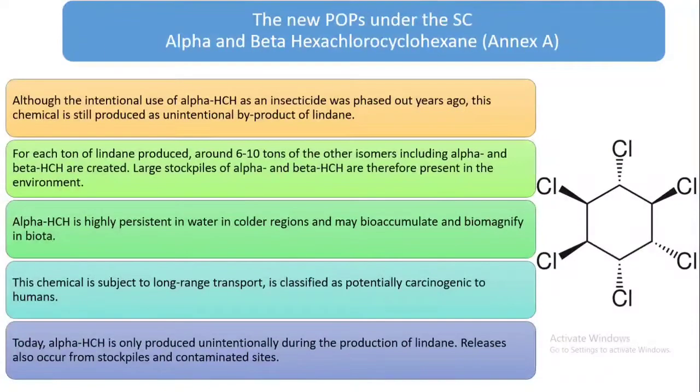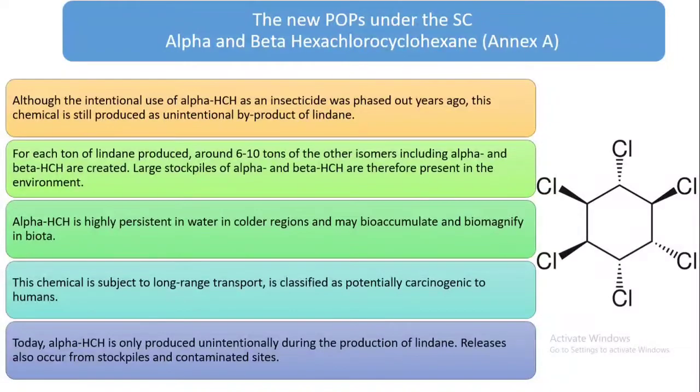Now I will talk about the new POPs under the Stockholm Convention. The first one is alpha and beta hexachlorocyclohexane. This belongs to Annex A. The intentional use of alpha hexachlorocyclohexane as an insecticide was phased out 10 years ago. These chemicals are still produced unintentionally as a byproduct of lindane. This is the gamma form of hexachlorocyclohexane. For each ton of lindane produced, around 6 to 10 tons of other isomers, including alpha and beta, are created.